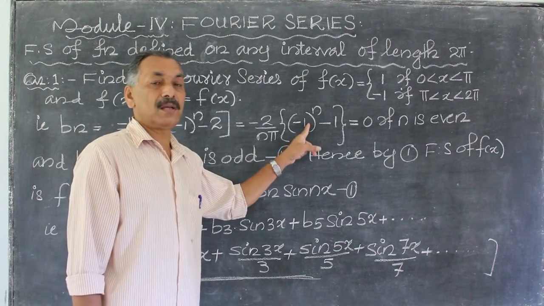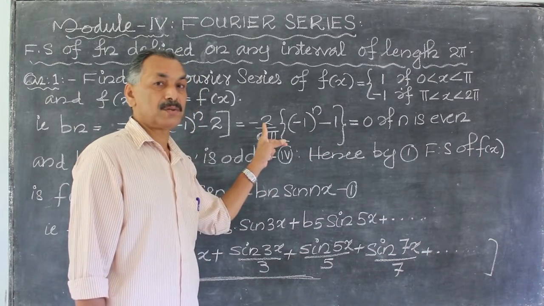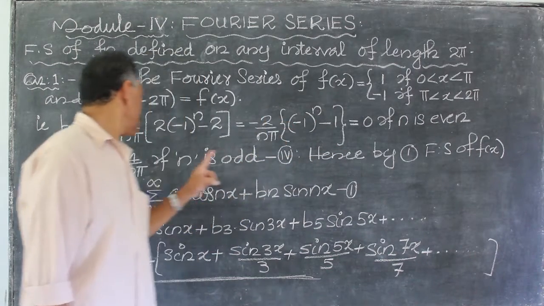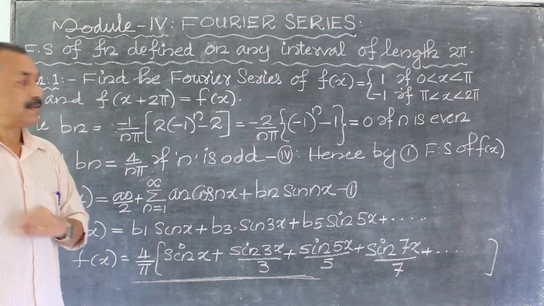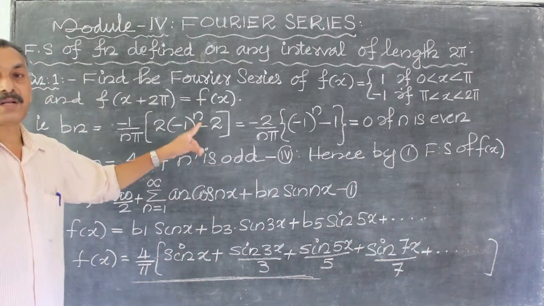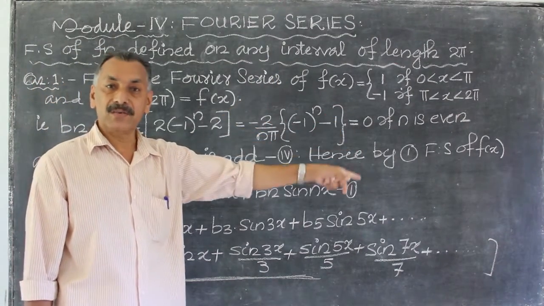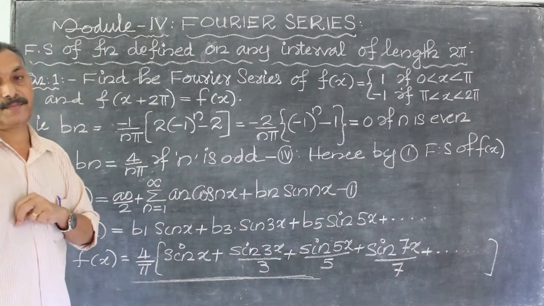Next n is equal to 3, minus 1 cubed is minus 1, minus 2 into minus 2, that is plus 4 divided by nπ. So bn is equal to 0 if n is even, and bn is equal to 4 divided by nπ if n is odd.